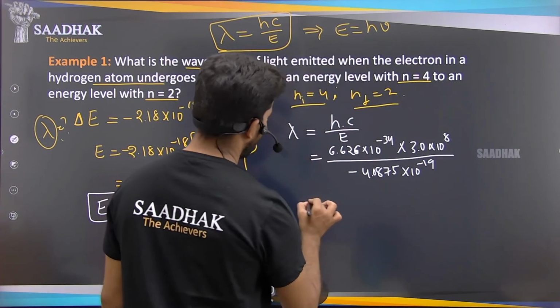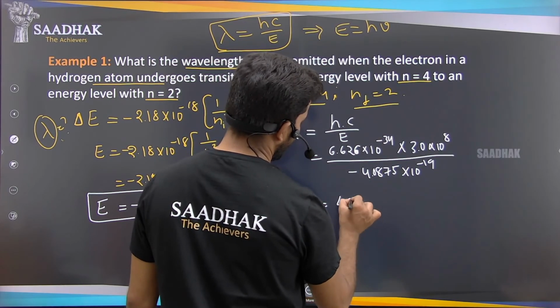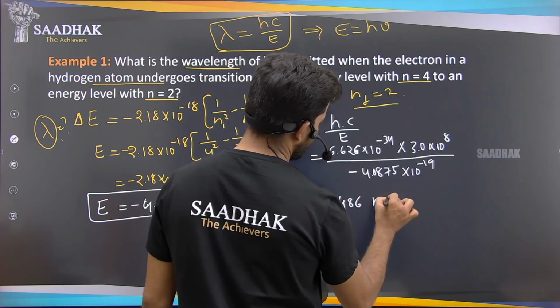So the value of lambda that you will get here is 486 nanometers.